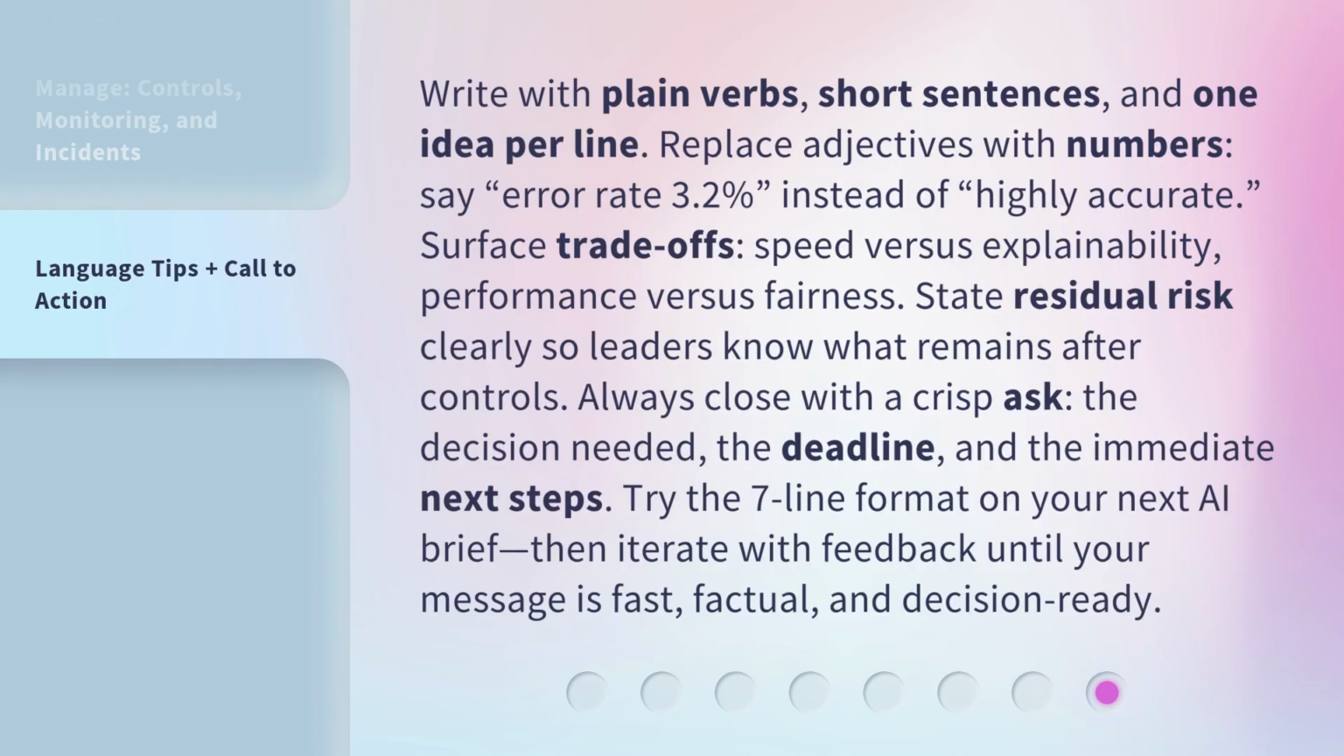Write with plain verbs, short sentences, and one idea per line. Replace adjectives with numbers. Say, error rate 3.2% instead of highly accurate. Surface trade-offs: speed versus explainability, performance versus fairness. State residual risk clearly so leaders know what remains after controls. Always close with a crisp ask: the decision needed, the deadline, and the immediate next steps. Try the 7-line format on your next AI brief, then iterate with feedback until your message is fast, factual, and decision-ready.